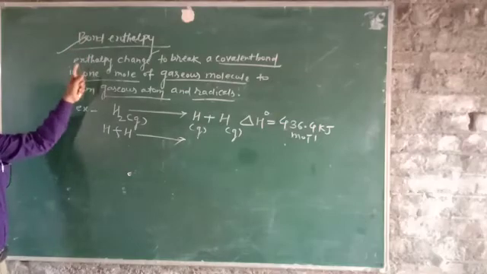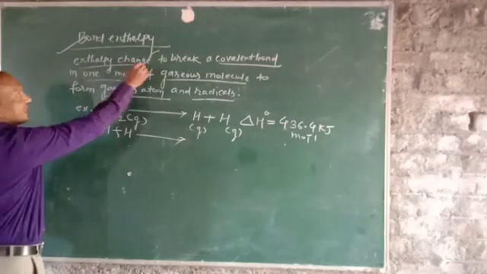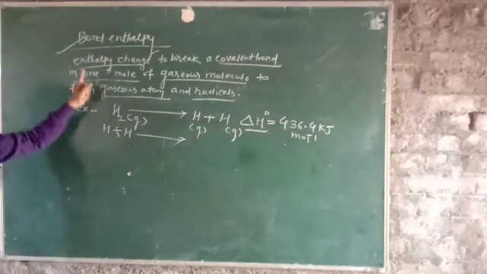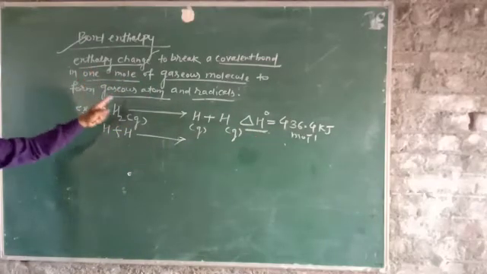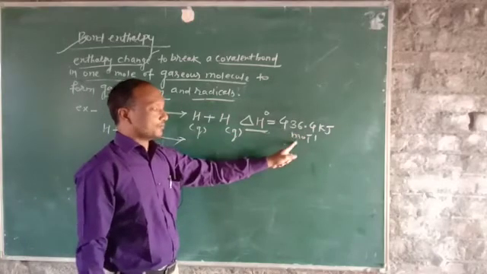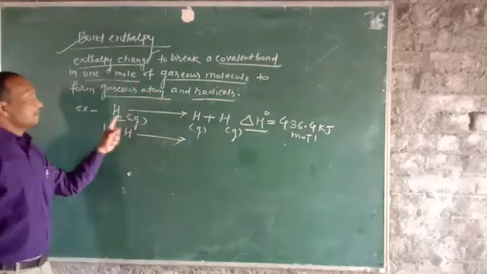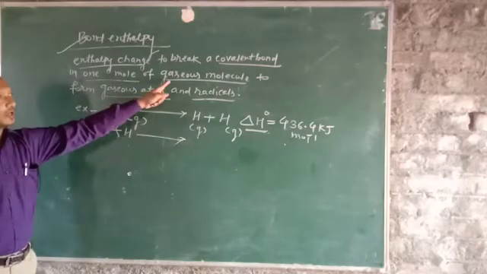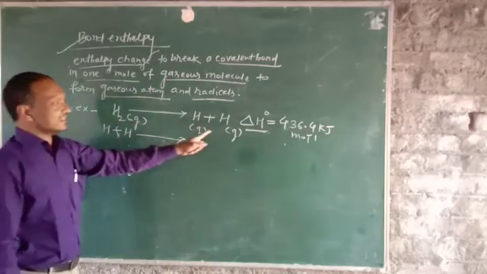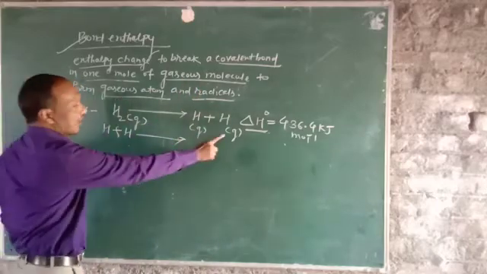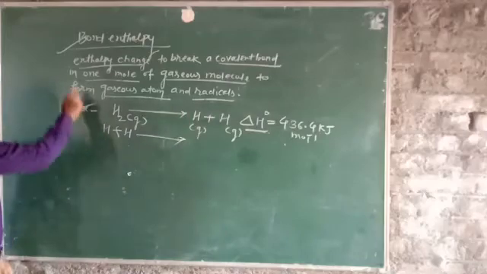Bond enthalpy means what? Enthalpy change, delta H naught. The value is 436.4 kJ per mole. This is the value to break a particular covalent bond from gaseous molecule to form gaseous atoms or radicals. This is gas and this is also gas. This is the bond enthalpy.